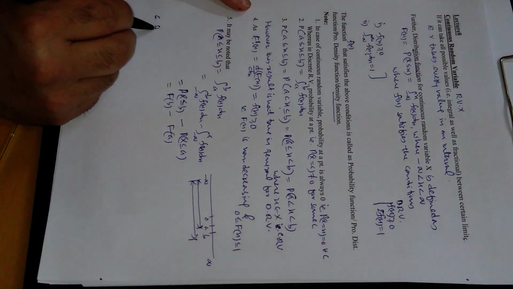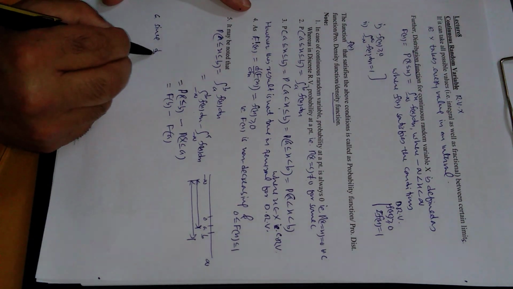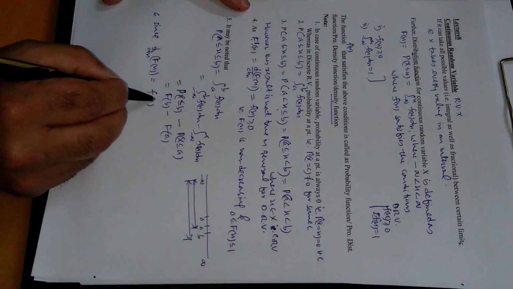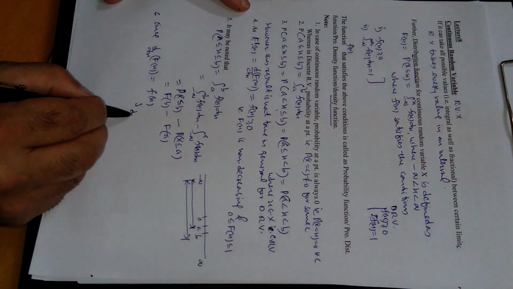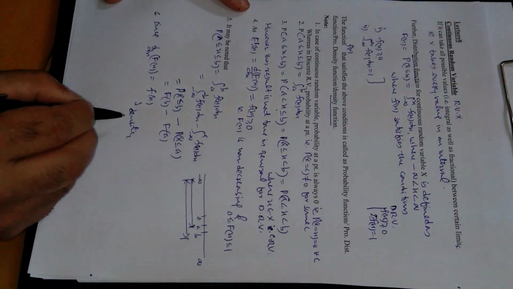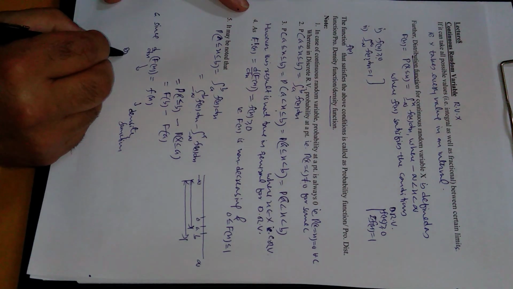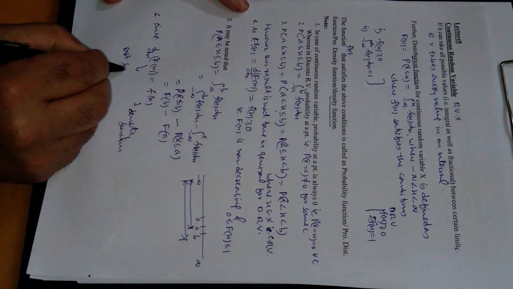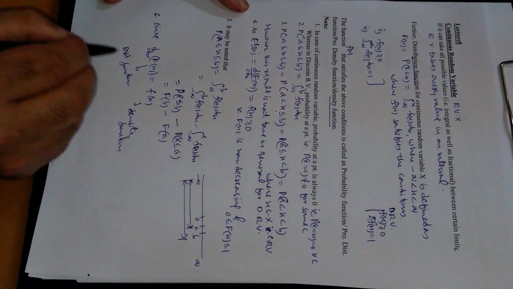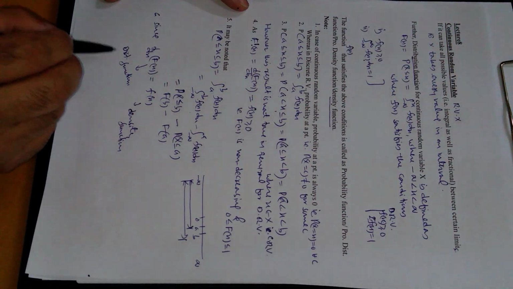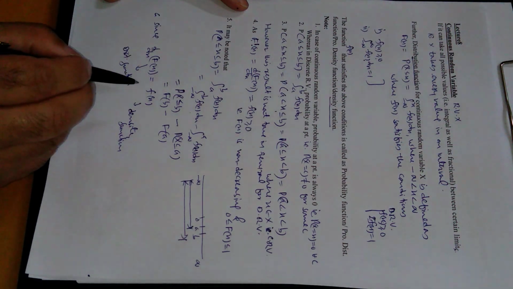Number 6: since the derivative of the distribution function is equal to f of x, this is the density function and this is the distribution function. So it doesn't matter whether it is a case of density function or a distribution function, this result will always be true.